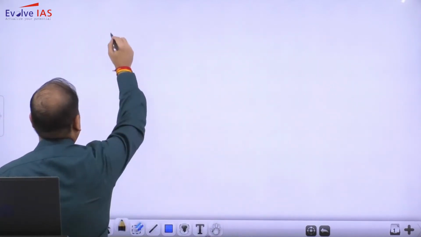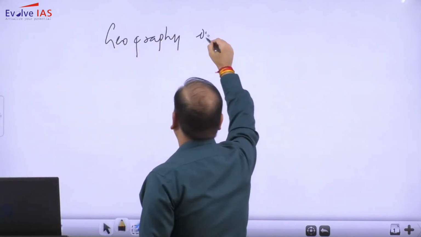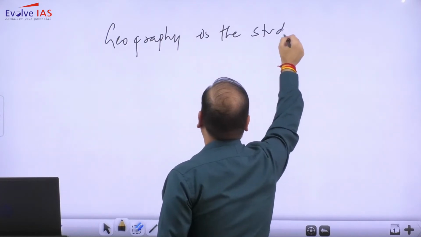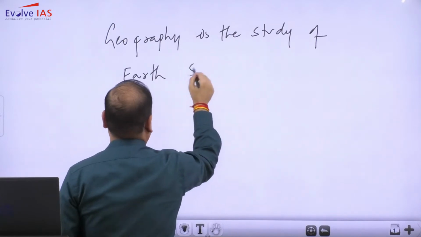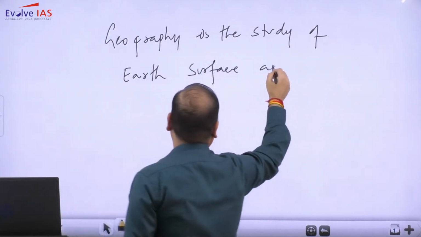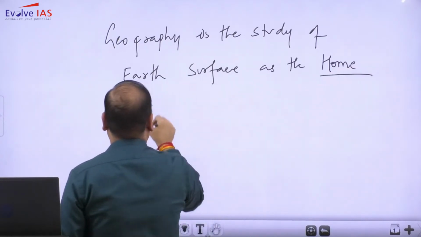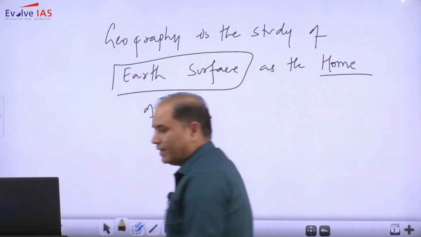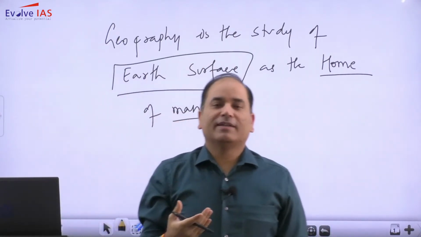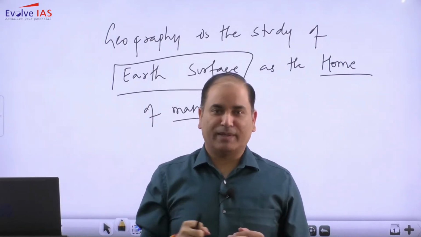Eratosthenes simply suggested that geography is the study of earth surface as the home of man. So he was primarily defining geography as the study of earth surface as the home of man.